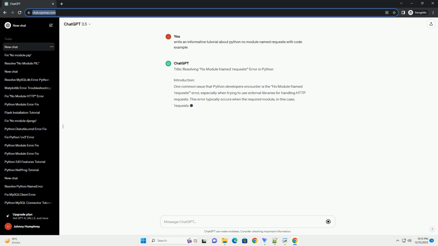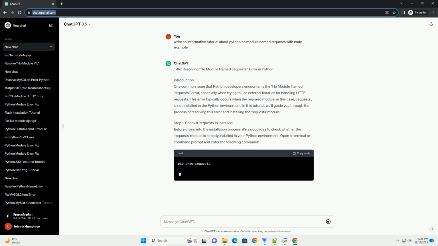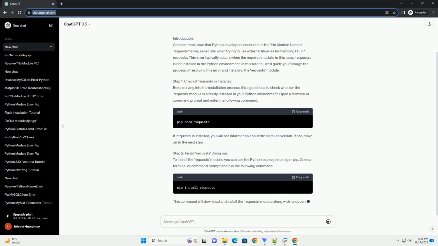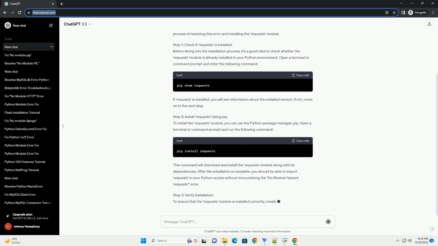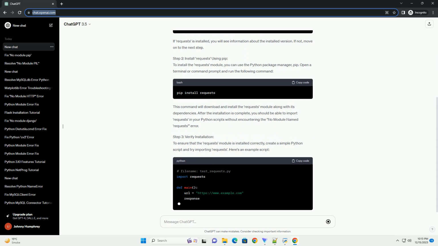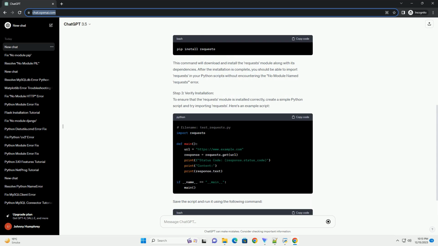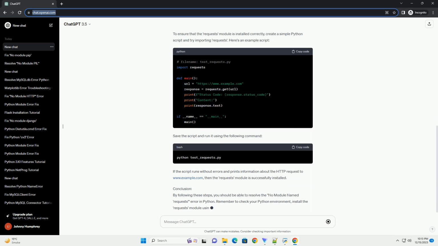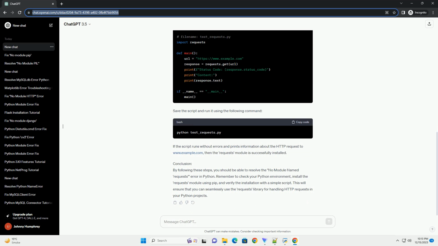Title: Resolving No Module Named Requests Error in Python. Introduction. When working with Python, you may encounter the No Module Named Requests error, which indicates that the requests module is not installed on your system. The requests library is a popular HTTP library for making HTTP requests in Python. In this tutorial, we will guide you through the process of resolving this error and installing the requests module.